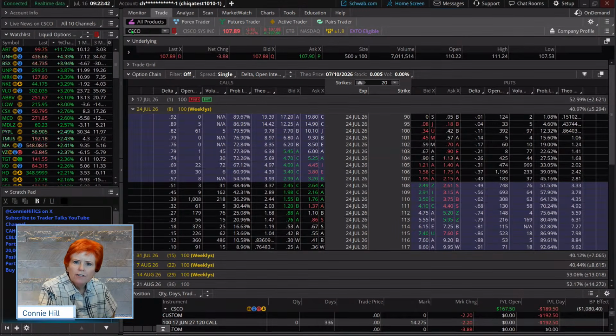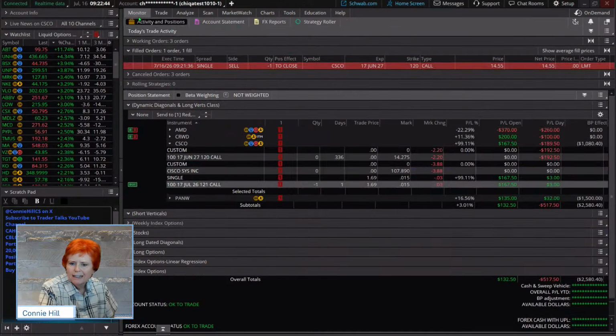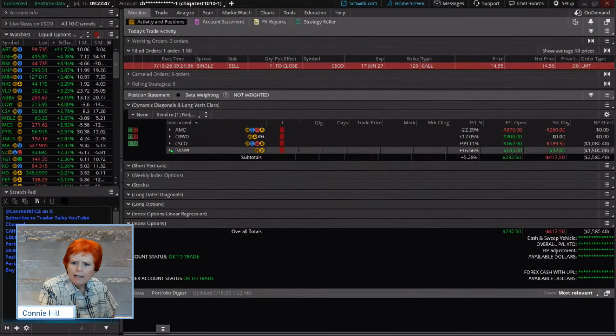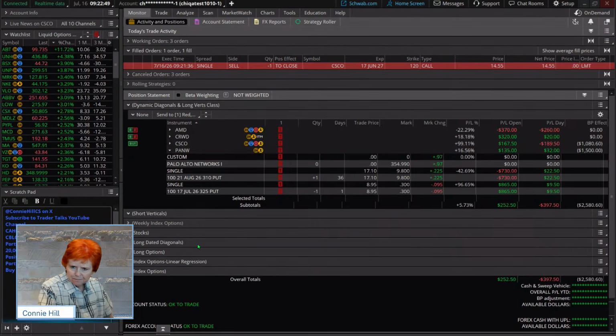Next, we have our longer dated non-traditional diagonal. And why is this non-traditional here? This particular diagonal is a put diagonal, and typically we would be bearish on a put diagonal, just like on Cisco, it's a call diagonal and we're bullish with it. However, on this one, it's a little bit different in that the idea with this trade is that all we want to do actually is sell puts. We want to sell put, sell put, sell put.